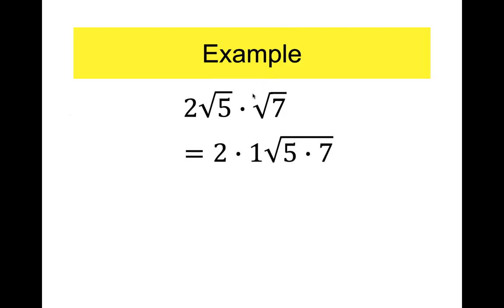Well, some might say that the square root of 7 doesn't have a coefficient. Well, it does. It's 1. 1 times the square root of 7 is the square root of 7. So that's where this 1 came from, 2 times 1. That's pretty simple. 5 times 7 is 35. And now we have to ask ourselves, can the square root of 35 be simplified? Is there any perfect square that goes into 35? Let's see. 4 doesn't, 9 doesn't, 16 doesn't, 25. Okay, we're done. That one's simplified.